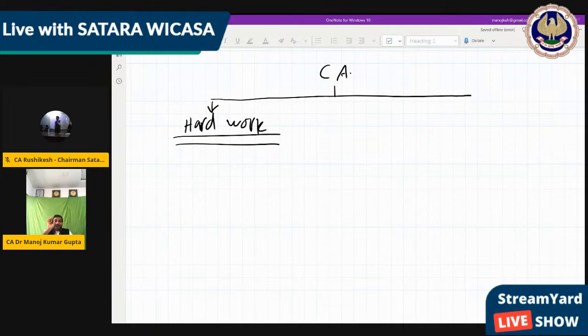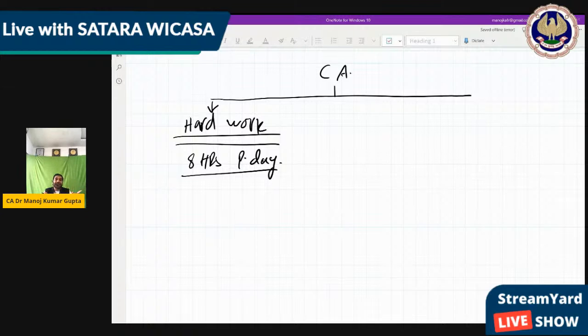Without this, work is not going to happen. I informed you of that in the beginning only. For a CA Foundation student, we want 5 to 10 hours according to your capacity every day of proper, effective study. So I put here 8 hours per day. If you devote 8 hours per day, that is more than enough. Or in future, if you need to take an extra burden, you can go ahead with these 8 hours per day. But the 8 hours should be effective, proper study, which we are going to plan in the next part. Means you have to study in a planned way.